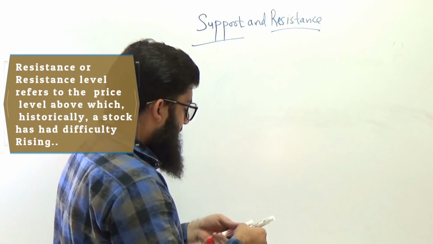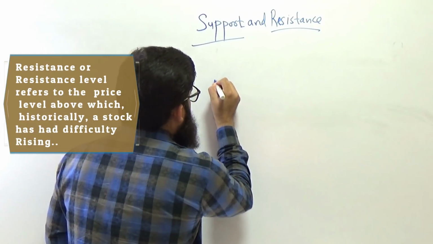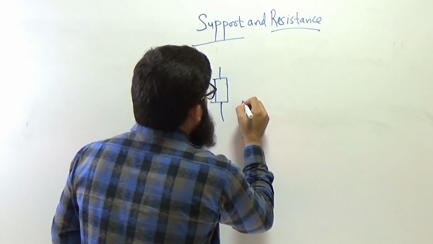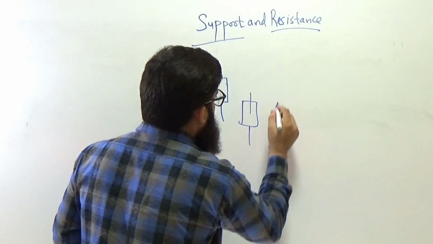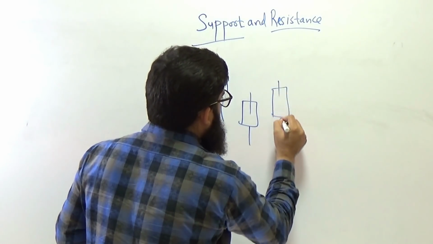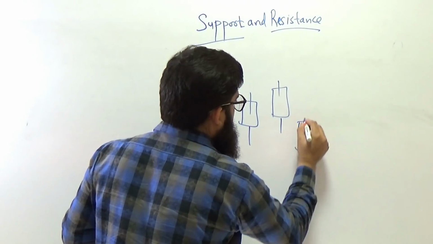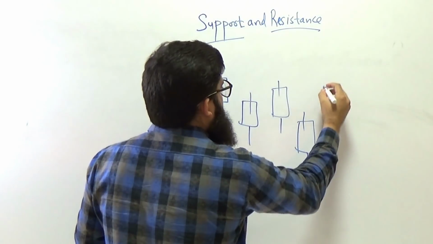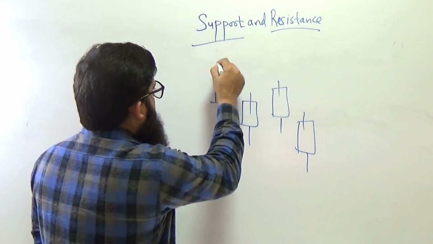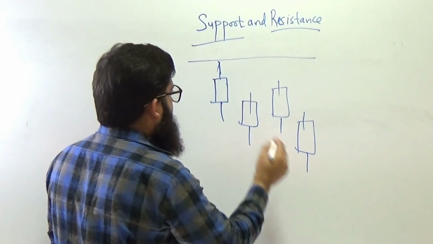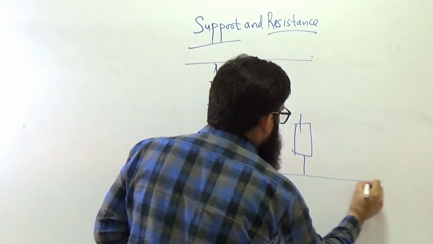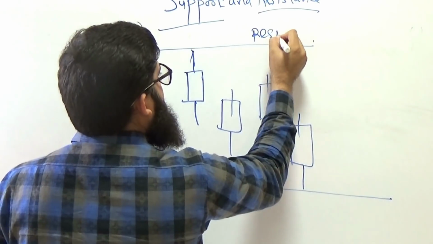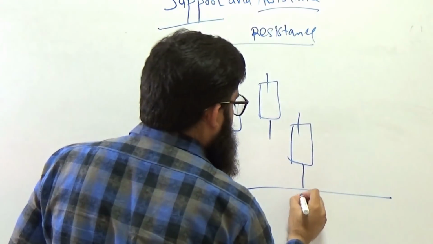Now, for example, if you look over here, in a share like this, this can be our resistance over here, and this can be our support. We can say that this is a resistance, the highest point, and this can be a support.